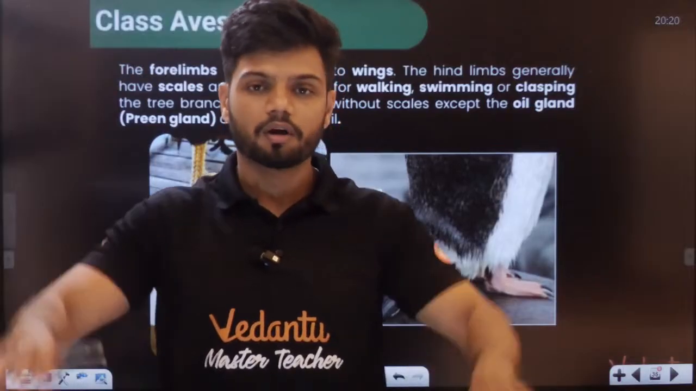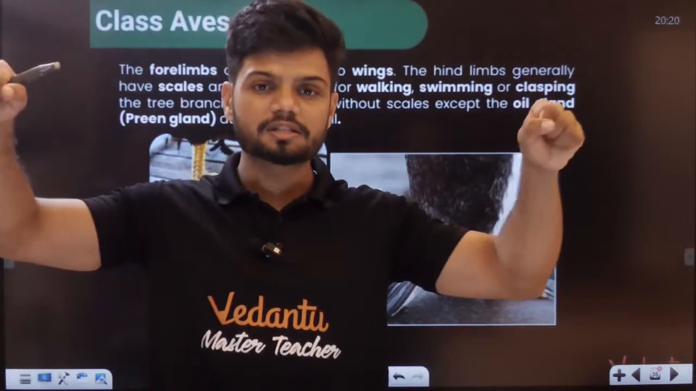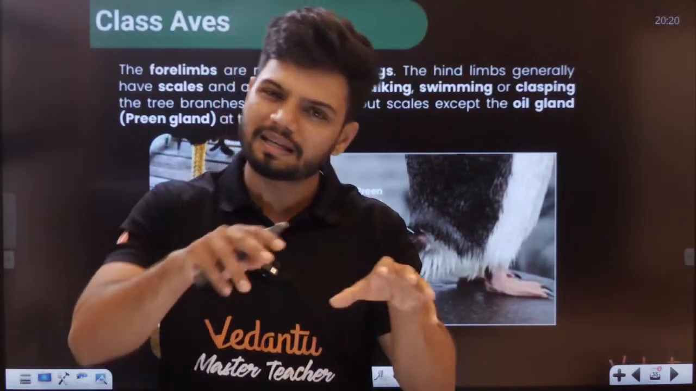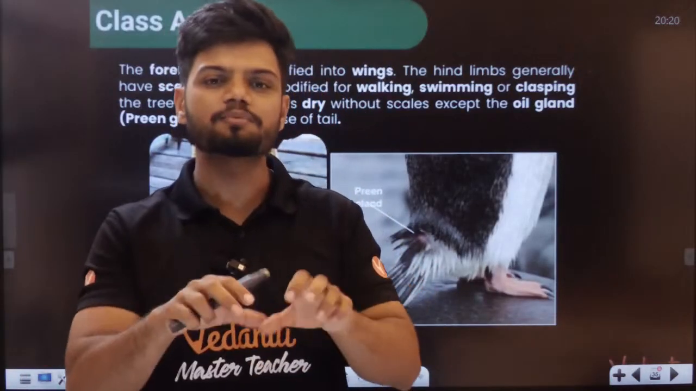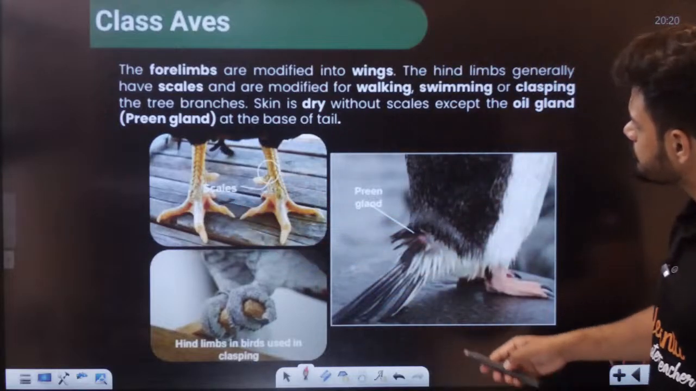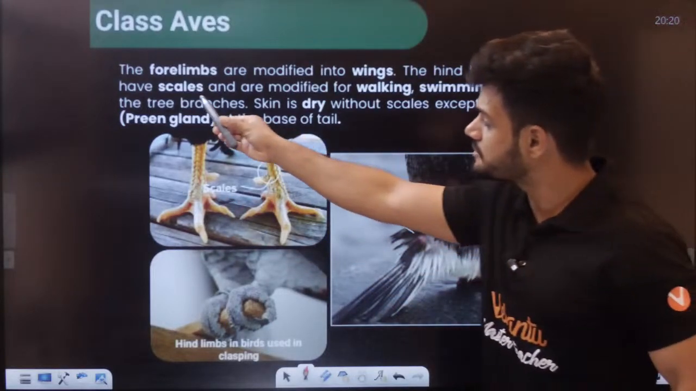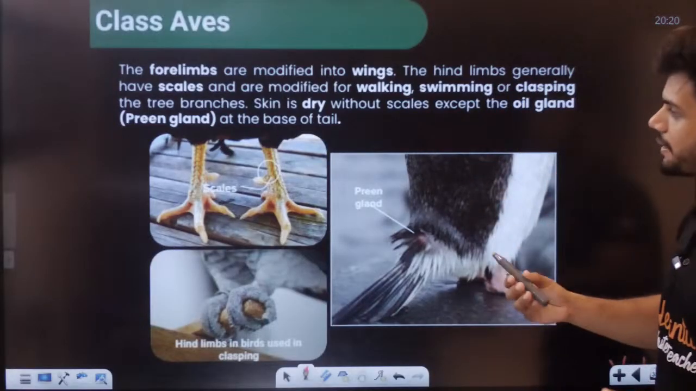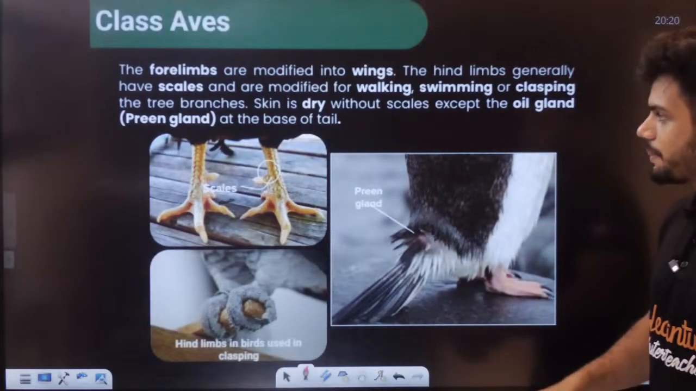Hind means bottom. Forelimbs means the front ones. So this top part is used for flying, and the hind legs are used for stability and catching prey or holding to the substratum. The hind legs generally have scales and are modified for walking, swimming, or clasping. Clasping means holding the tree branches.